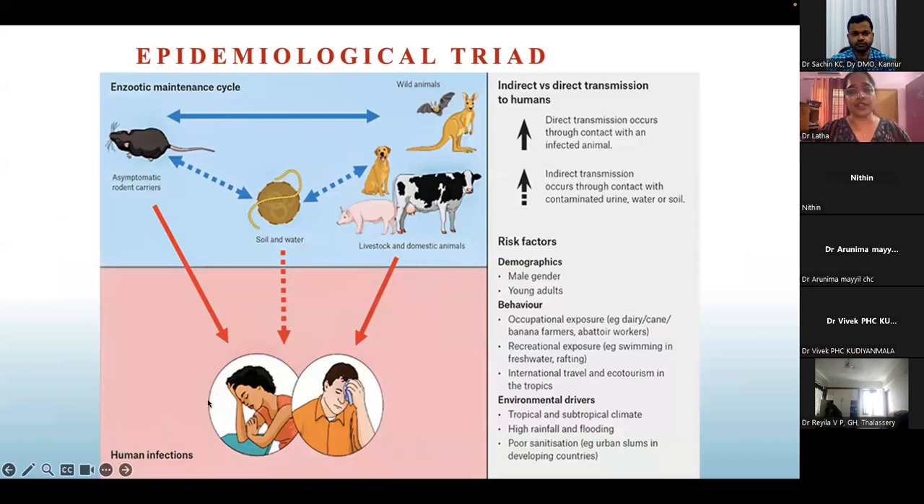So this is the epidemiological triad of the infection. Direct transmission through contact with an infected animal, indirect transmission through contact with contaminated urine, water, or soil. And the risk factors, this was earlier male gender, now everybody is at risk, all those who are going out. Behavioral and environmental drivers of risk are also there. High rainfall and flooding is an important part, poor sanitation, and tropical and subtropical climates.